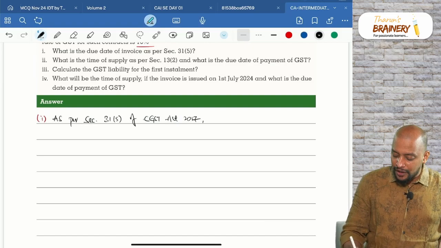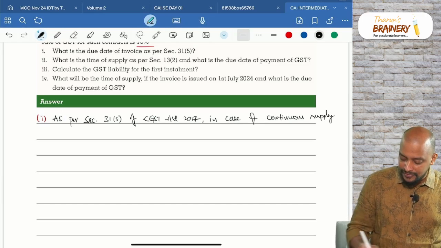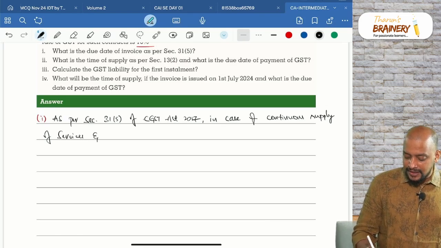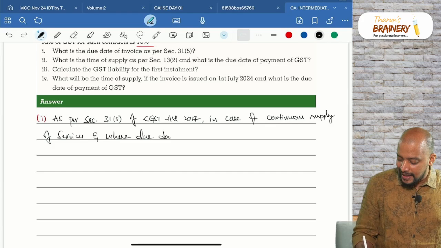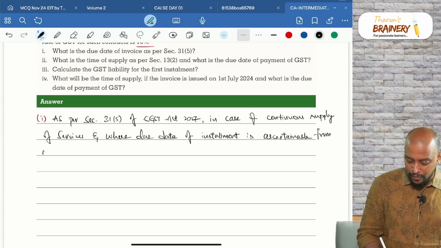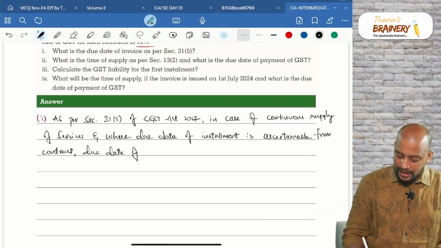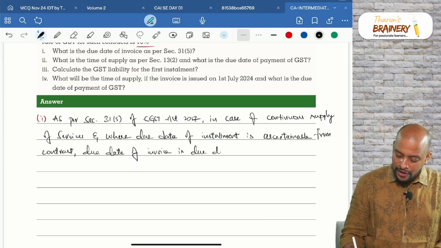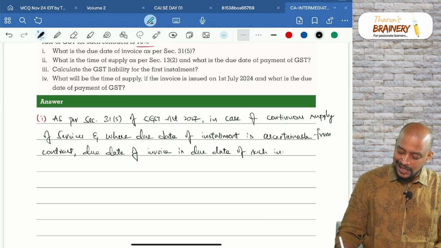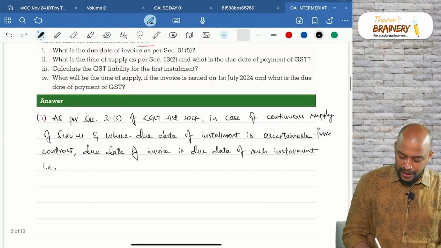2017, in case of continuous supply of services and where due date of installment is ascertainable from contract, due date of invoice is due date of such installment, that is 1st July, right? 1st July 2024 in the present case.